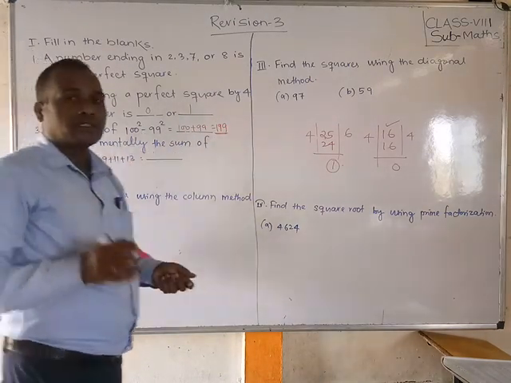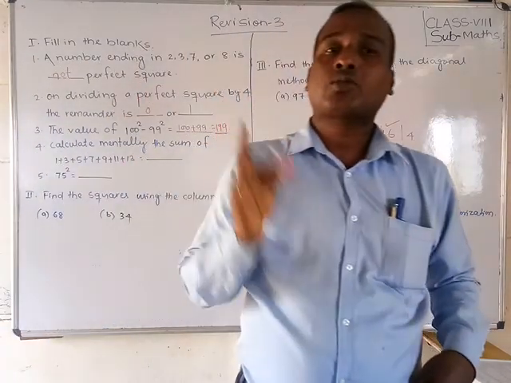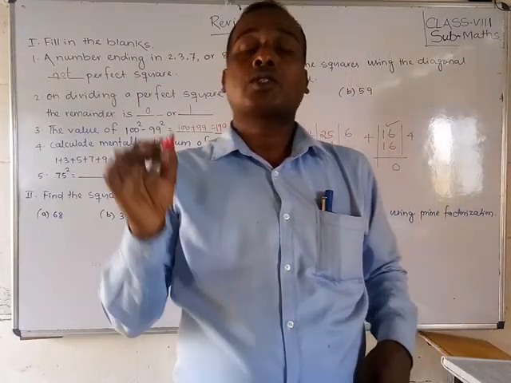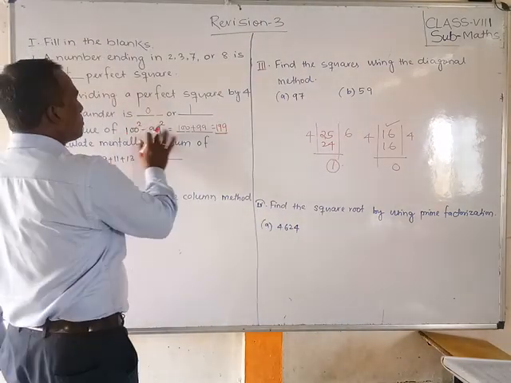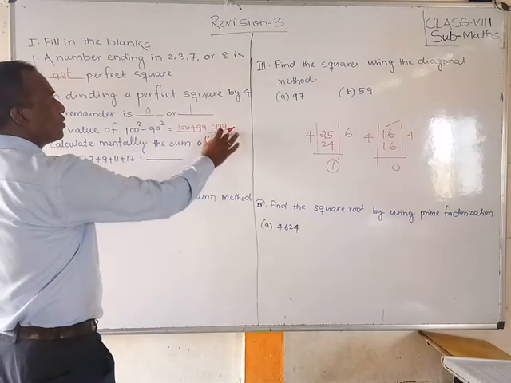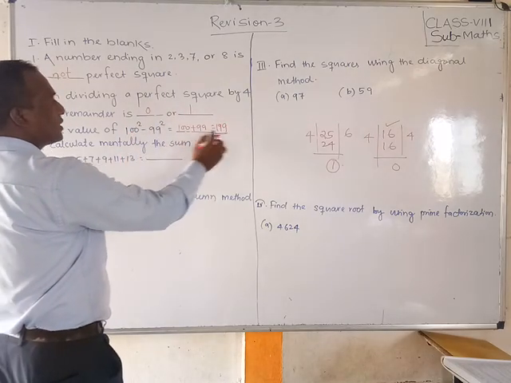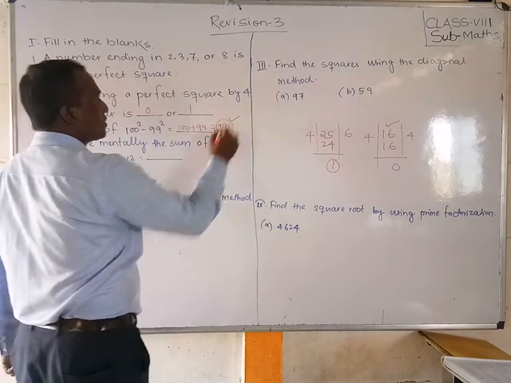Remember, the difference of two consecutive square numbers is equal to the sum of the two numbers. That means you just add the two numbers. What are the two numbers? Only add them. 100 plus 99 is equal to 199, that is the answer.